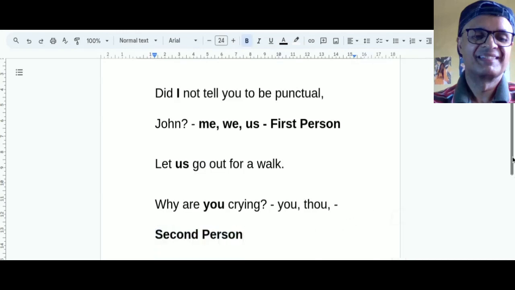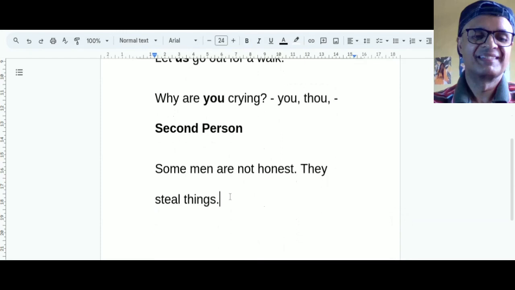Okay, and then come to the third one. A pronoun referring to the person or thing spoken of, okay, is said to be the third person, they.